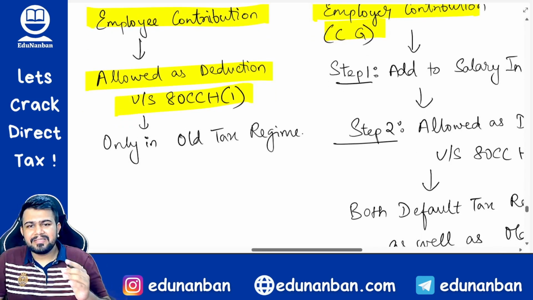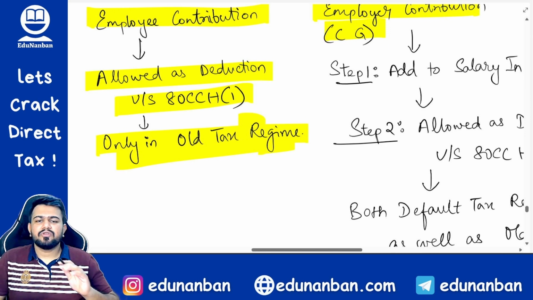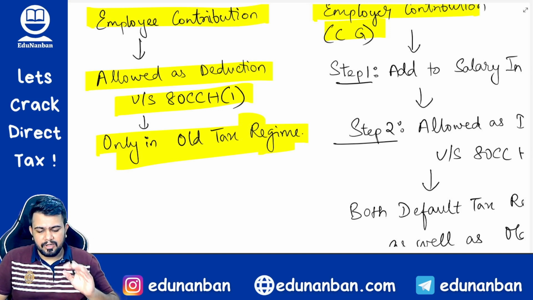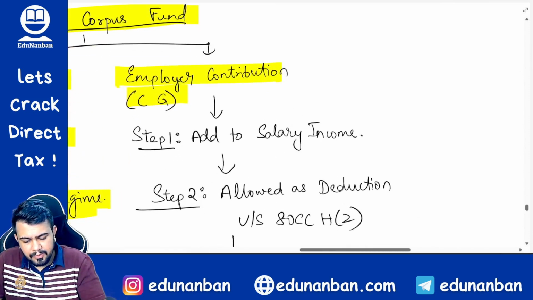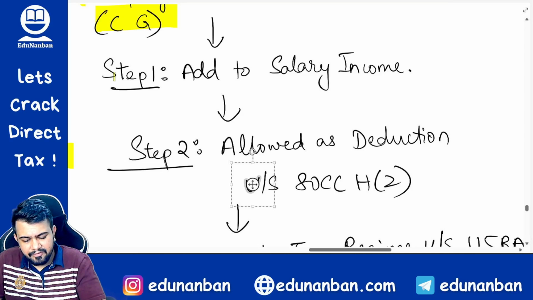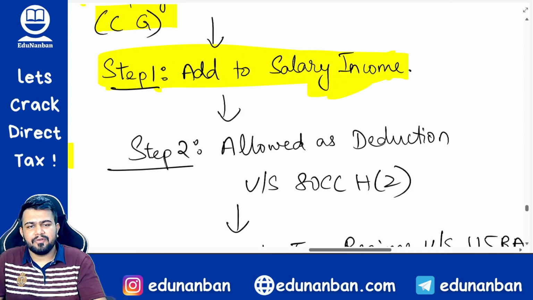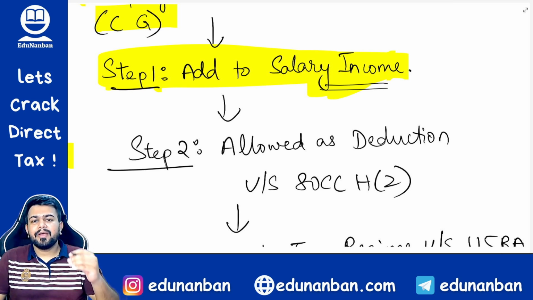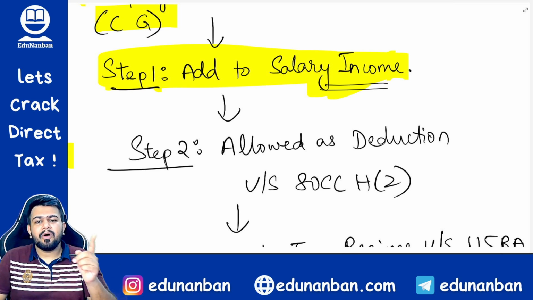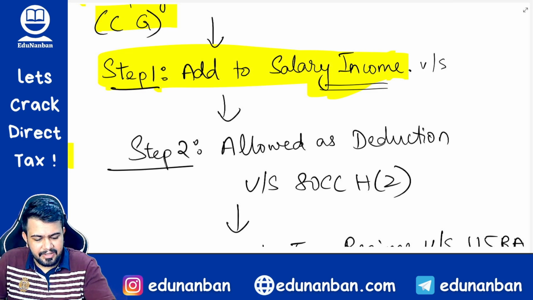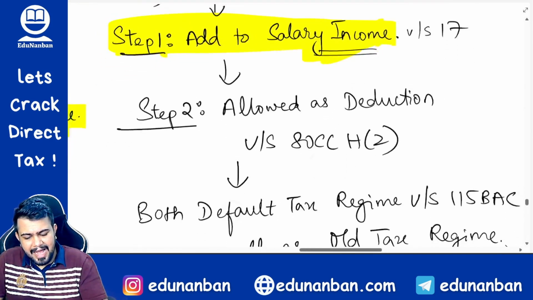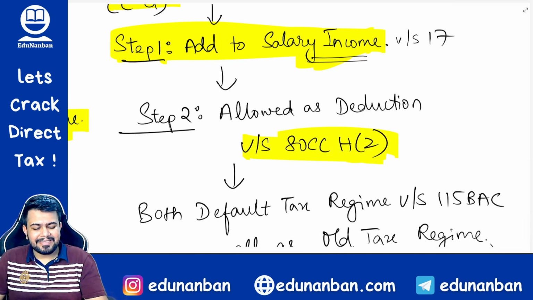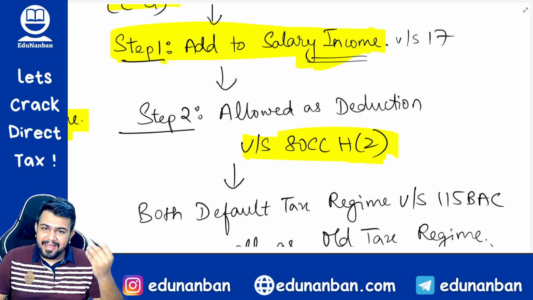However, this deduction is only allowed in the old tax regime. It is not allowed in the new tax regime or default tax regime under section 115BAC. Now let us talk about employer contribution. Employer contribution, first and foremost, you have to add to the salary head of income. This only I was talking about when I was discussing the salary chapter. So employer contribution to the Agniveer Corpus Fund will also form part of the salary under section 17. You get my point? After adding to the salary income, the same amount you can claim as deduction under section 80CCH(2).